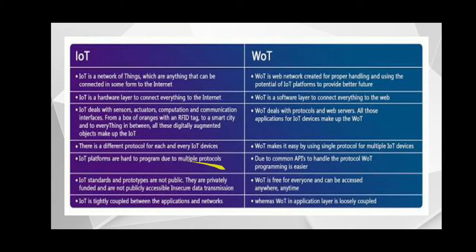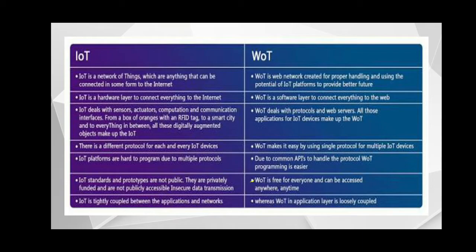Fifth one, IoT platforms are hard to program due to multiple protocols, and here, due to common APIs to handle the protocol, WOT programming is easier. IoT standards and prototypes are not public.